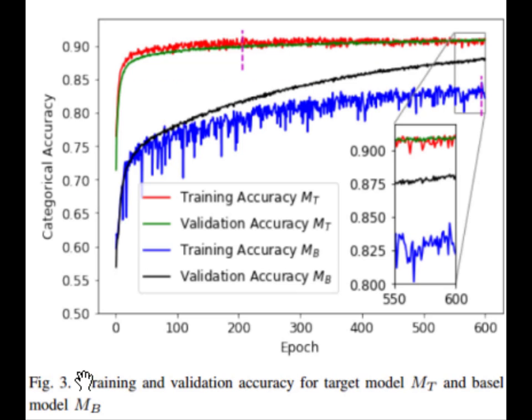In figure 3, we can see that the target model gained a maximum accuracy of 0.91 at epoch 207, while the baseline model MB gained a maximum accuracy of 0.84 at epoch 595. We can see that the target model has outperformed the baseline model for both validation and training accuracy.